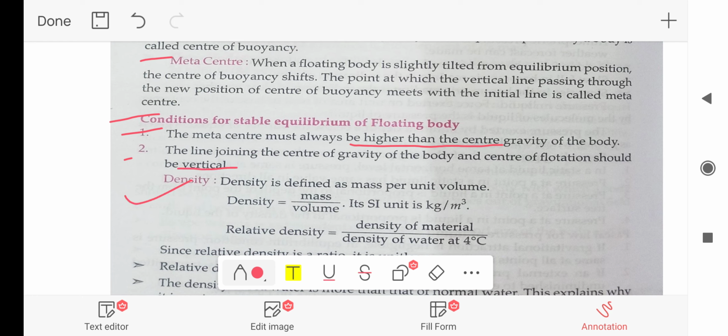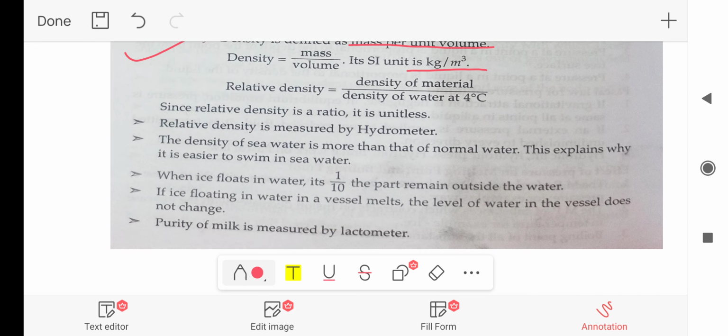Density. What is density? Density is defined as mass per unit volume. Its SI unit is kg per meter cube. Relative density is equal to density of material divided by density of water at 4 degrees Celsius. Since relative density is a ratio, it is unitless. Relative density is measured by hydrometer. The density of seawater is more than that of normal water. This explains why it is easier to swim in seawater.